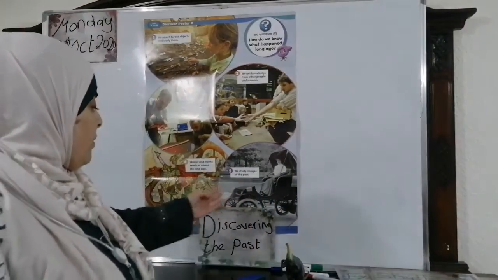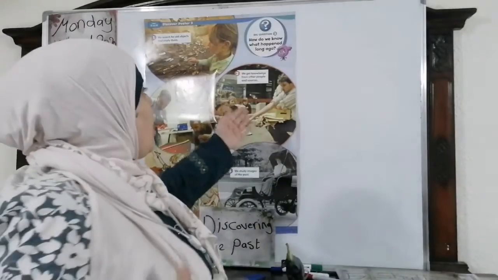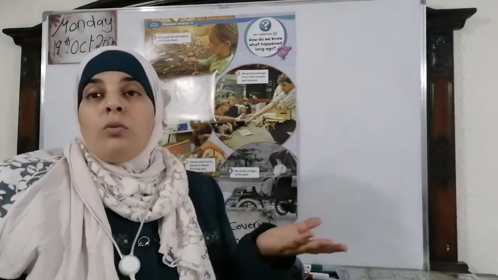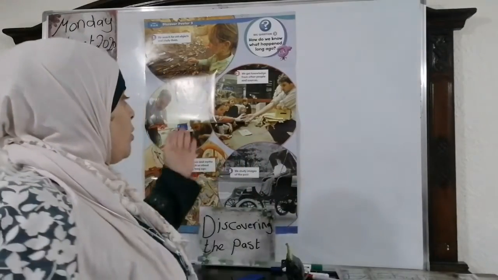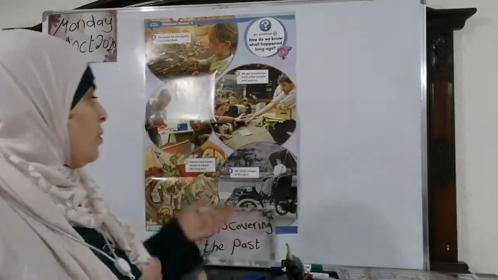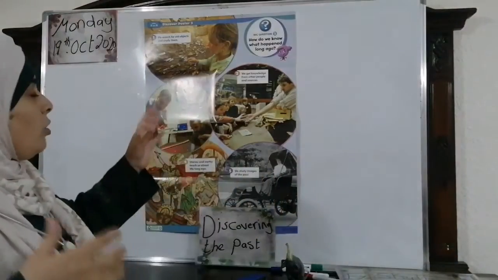Today, inshallah, we are going to take a new unit. This unit is unit 4. It talks about discovering the past. We are going to have this big question: How do we know what happened long ago? We are going to learn how they found the past, for example, the skulls of the dinosaurs or the old bones. We're going to learn all of this in this unit.